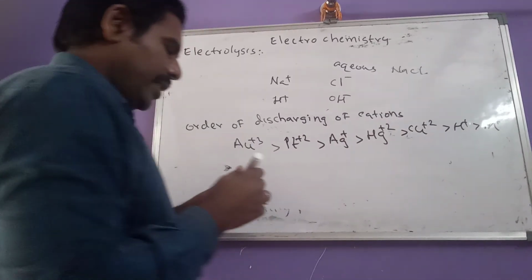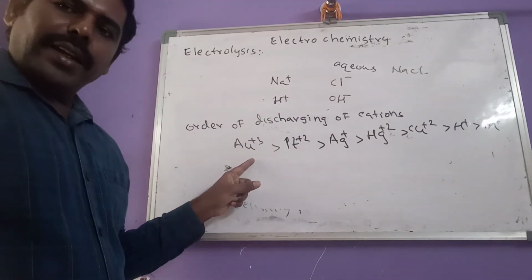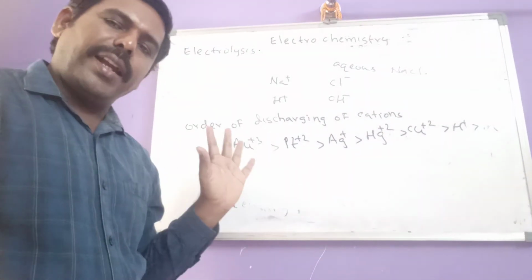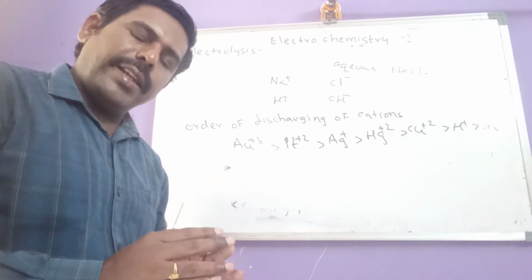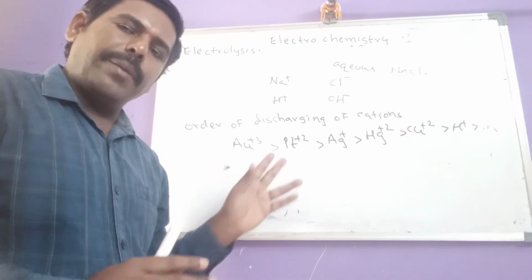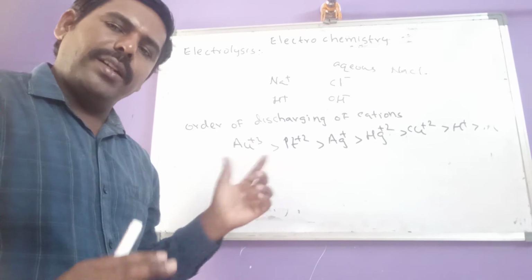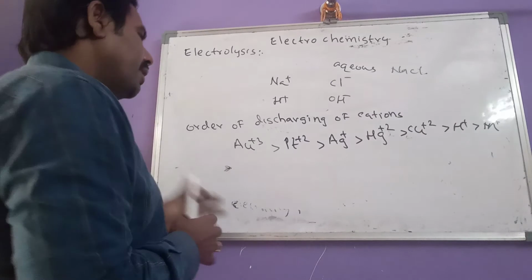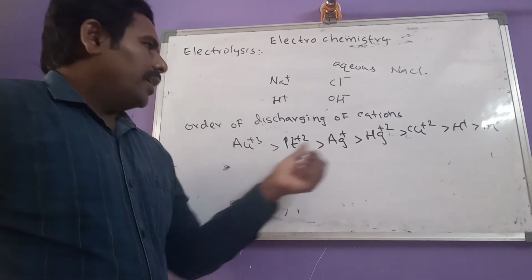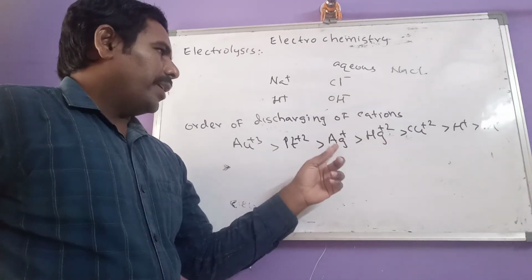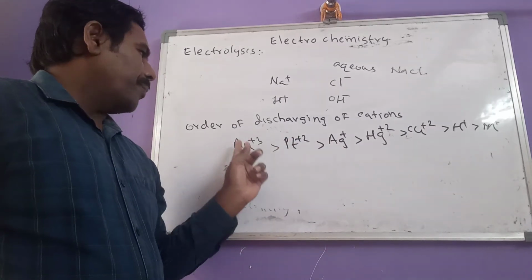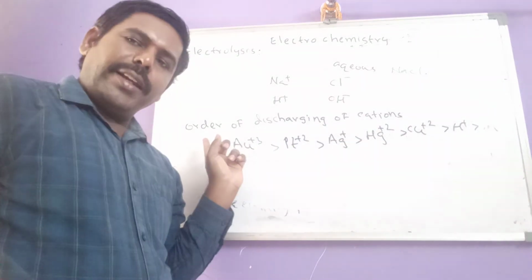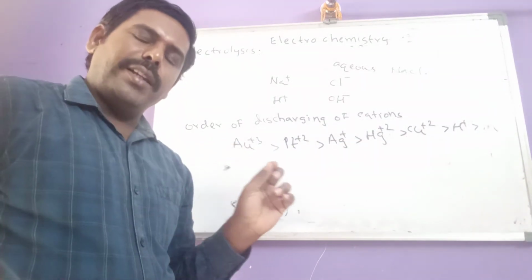So that means Au+3 gets discharged first, compared to any other cation. I will give one easy and simple way to remember this order. See here. Except these 5 cations. What are those cations? Copper+2, mercury, silver, platinum, Au. If you come from the backward direction, one easy word is there.